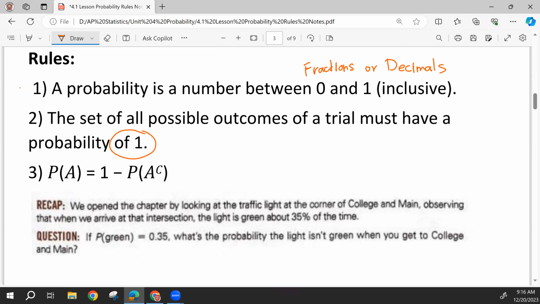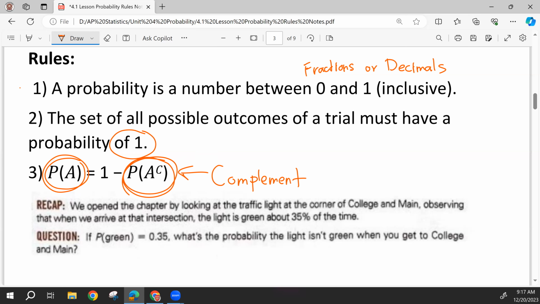And then we have here some probability notation. P with A in parentheses means the probability of event A. And this is the probability of the complement of A. Similar to geometry, when we had complementary angles, they added together to be 90.